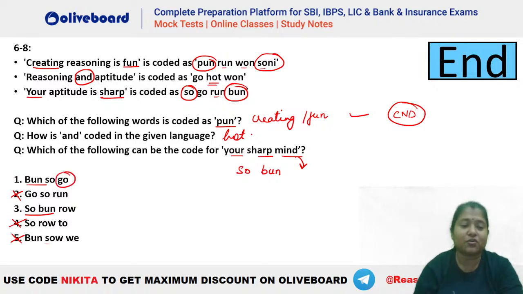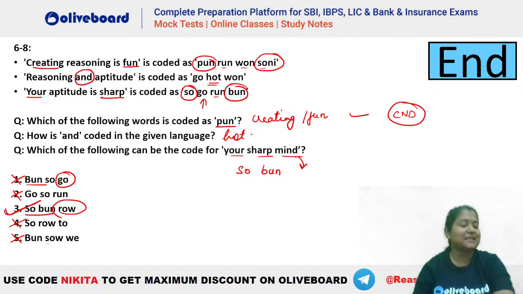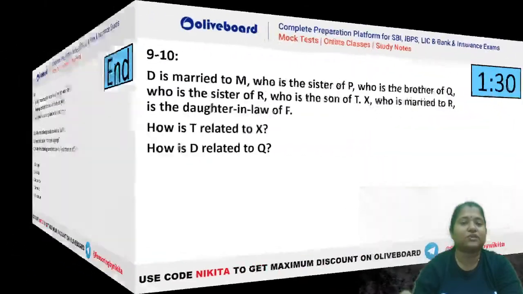But if you check, go is already used in here, right? So go cannot be used for mind. So one cannot be the answer. In 3 you can see row. Row is a new word which has not been used anywhere else. That means it has to be option number 3. Are we clear, everybody? Please let me know if we have any doubts in here. Everybody clear with this question? Okay, 3 will be absolutely right. Chalo, let's go to the next question.